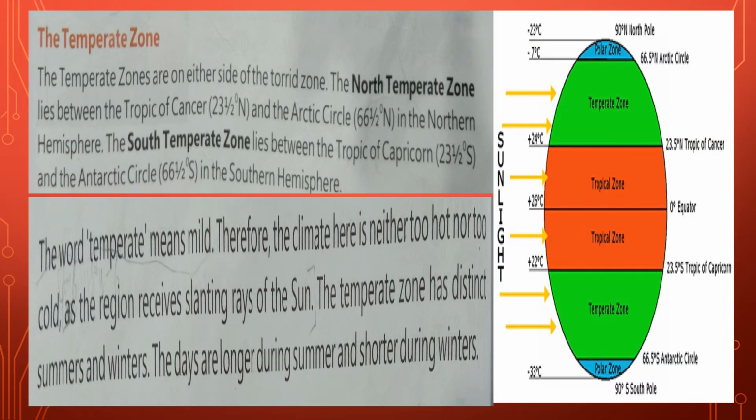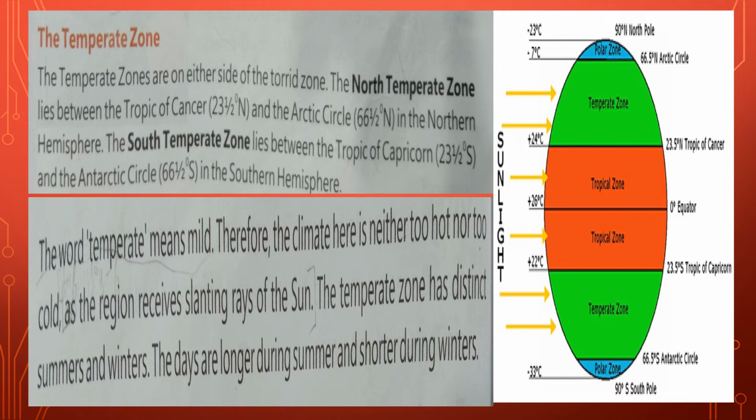Next is the temperate zone. The part of the earth's surface lying between the Tropic of Cancer and the Arctic Circle in the northern hemisphere, or between the Tropic of Capricorn and the Antarctic Circle in the southern hemisphere, is the temperate zone.